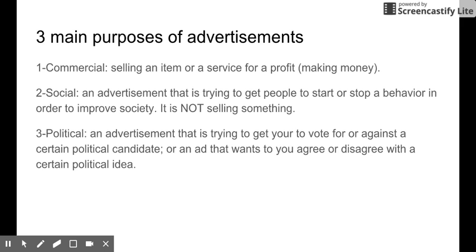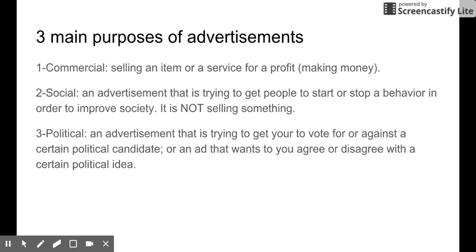The next type of ad is a social ad. These are like concern for the public good ads, really. They are trying to get people to either start or stop a behavior in order to improve society. They are not selling something. So don't get confused. Like if you see a Weight Watchers ad, they're trying to get you to start a behavior that's going to improve you, but they are still selling you something, okay? So these ads are not selling something. Like I said, it's like concern for the public good.